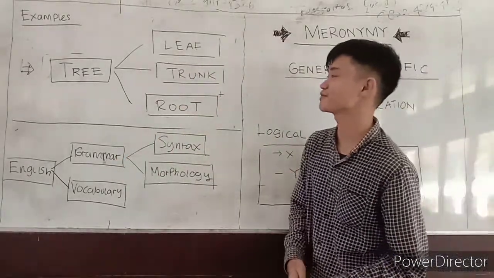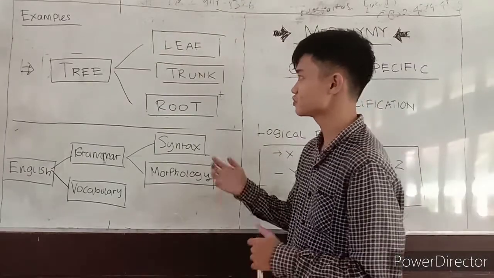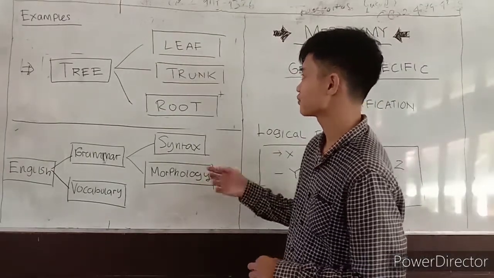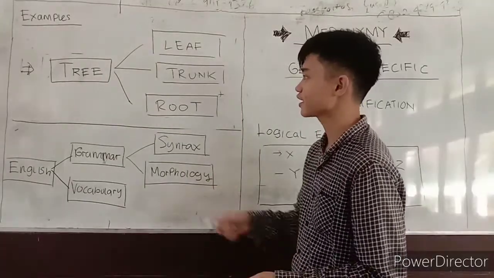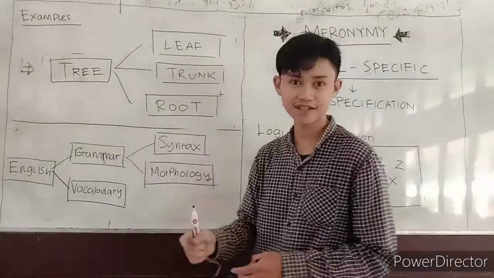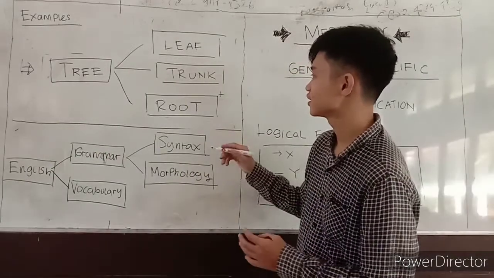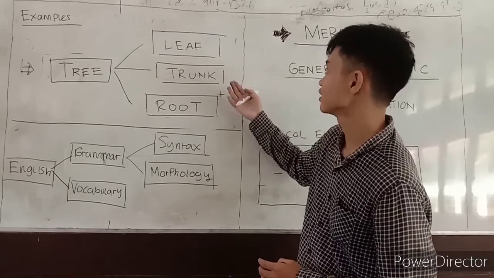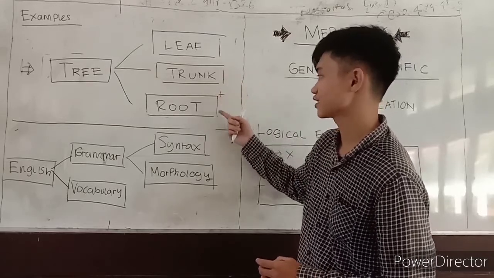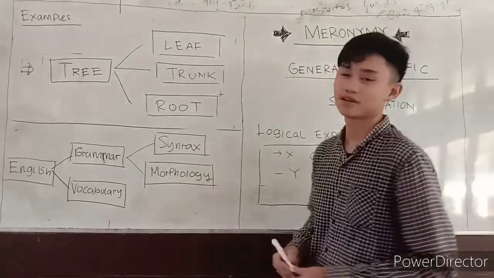For example, we can see the relation between a general item and more specific items. The general item here is tree, which conveys three specific items, which are leaves, trunk, and root.